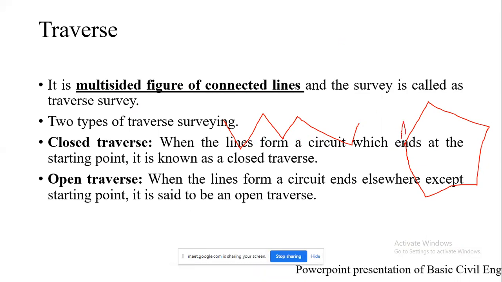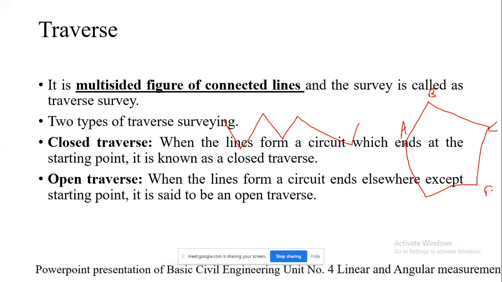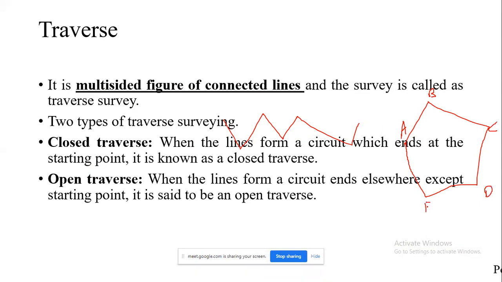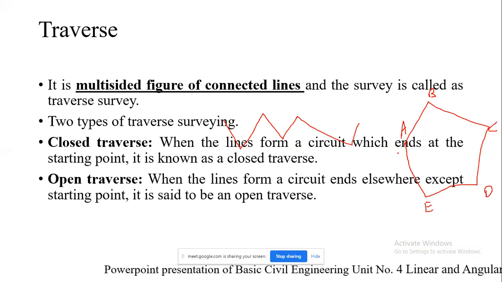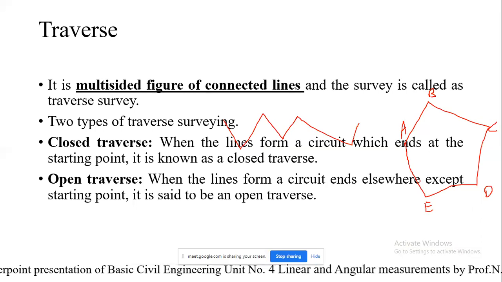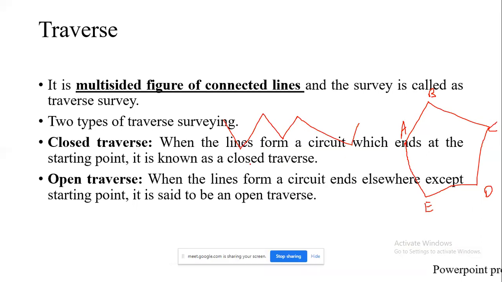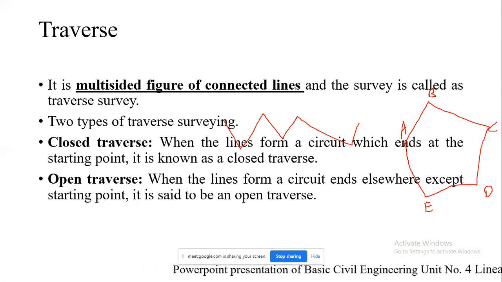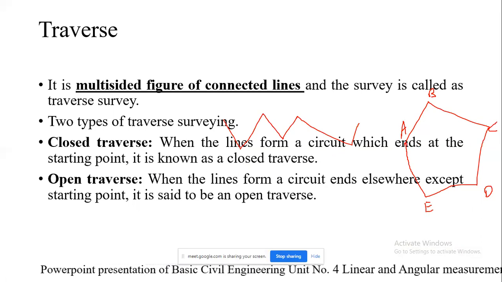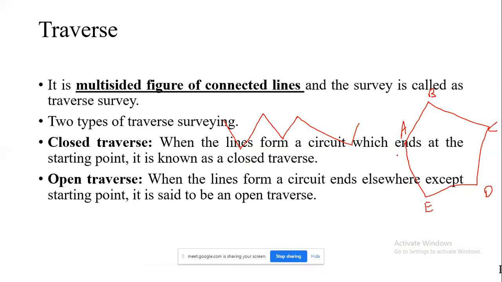Suppose this is my A point, this is B, this is C, this is D, and this is E. In this case my starting point is itself the last point, which forms a closed loop or closed circuit, so it is called a closed traverse. When the lines form a circuit which ends at the starting point, A being the starting point and also the end point, it is called a closed traverse. Whereas in the open traverse, the starting point and the end point are not the same.